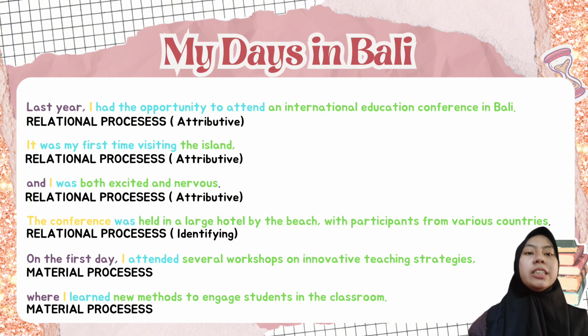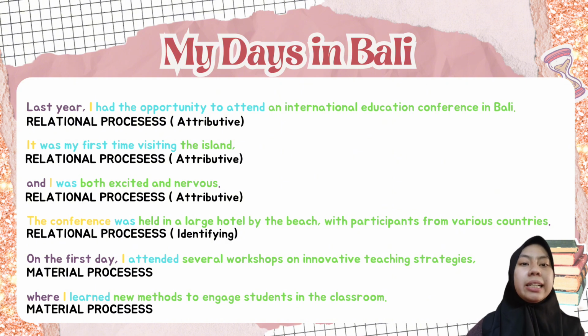In the fifth sentence, "on the first day, I attended several workshops on innovative teaching strategies," the word "attended" is a material process. The word "I" is the actor, and "several workshops on innovative teaching strategies" is the goal. It can be concluded that this sentence falls into the material processes category.